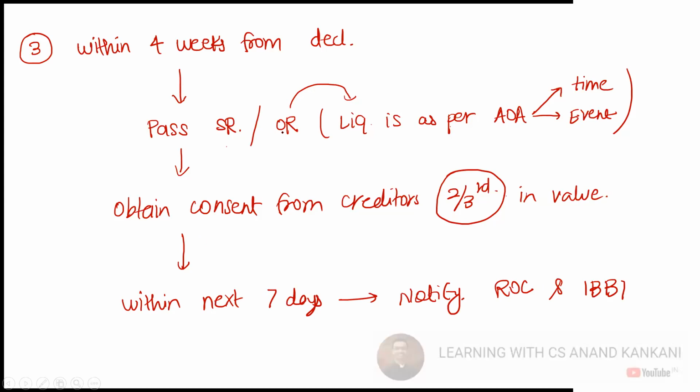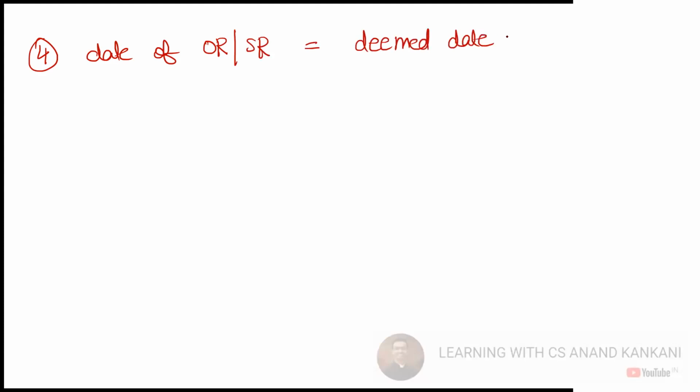And the date of the ordinary resolution or the special resolution is the commencement of voluntary liquidation, the deemed date of liquidation commencement, or you can say liquidation commencement date.